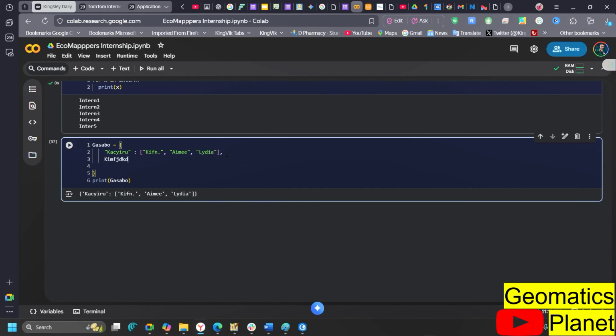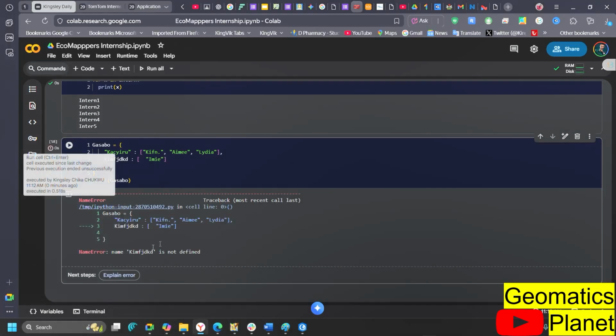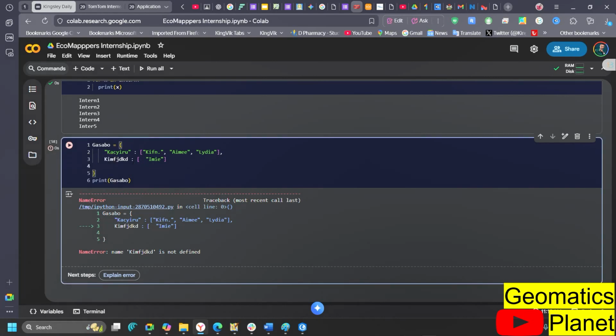So you go with Kimuhurura, and then you define it as a key, and then you populate the rest of the list that is inside it the same way. The next one now is Ami. If you run this one, then if you want to access them, you can access each and every one of them. You can see here I did not define this because I did not put it in the dictionary. So this is what I am talking about. You can access them and create a dictionary in this particular pattern.